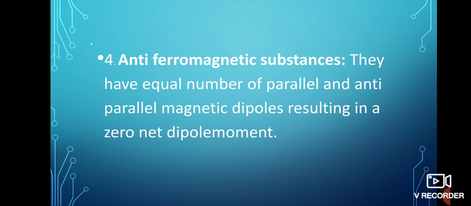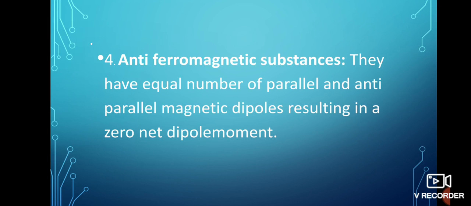Now fourth one is antiferromagnetic substances. They have equal numbers of parallel and anti-parallel magnetic dipoles resulting in a zero net dipole moment.